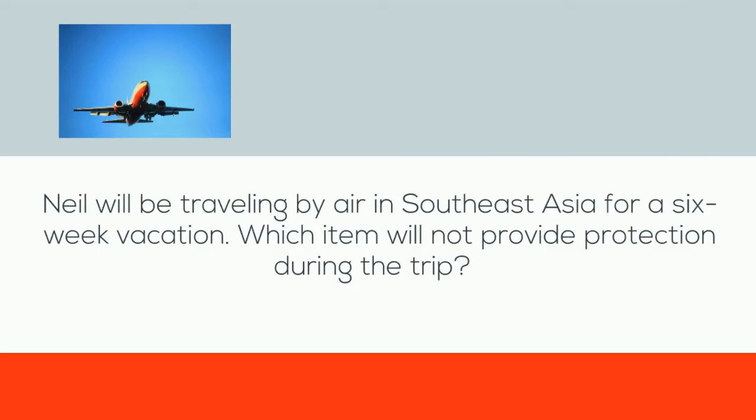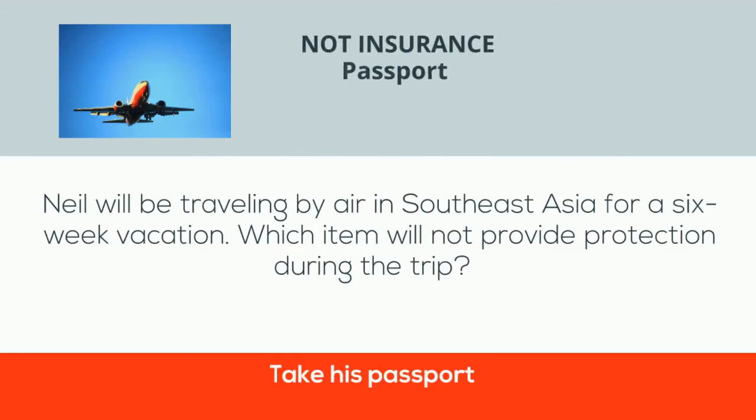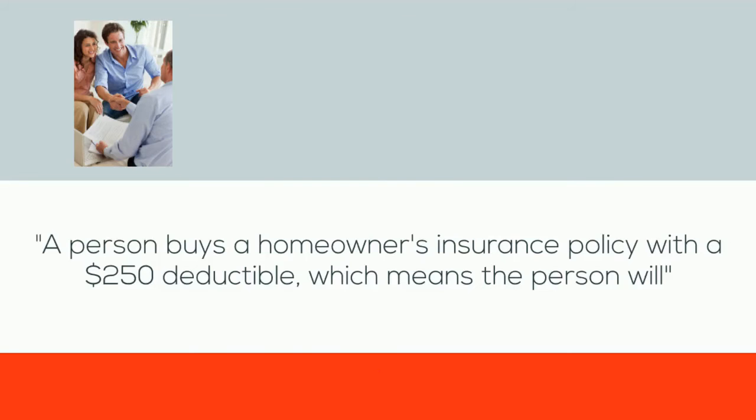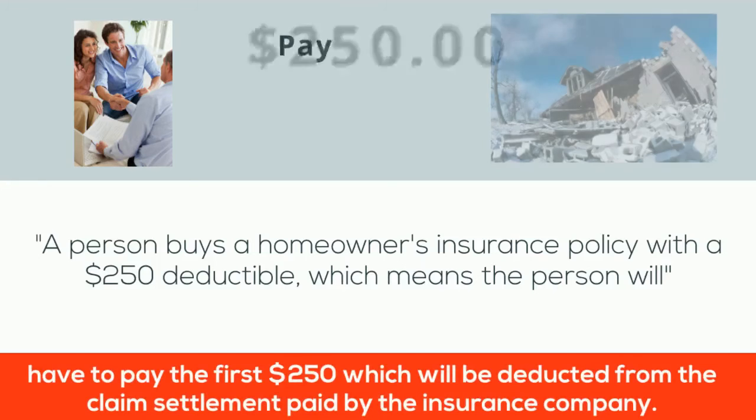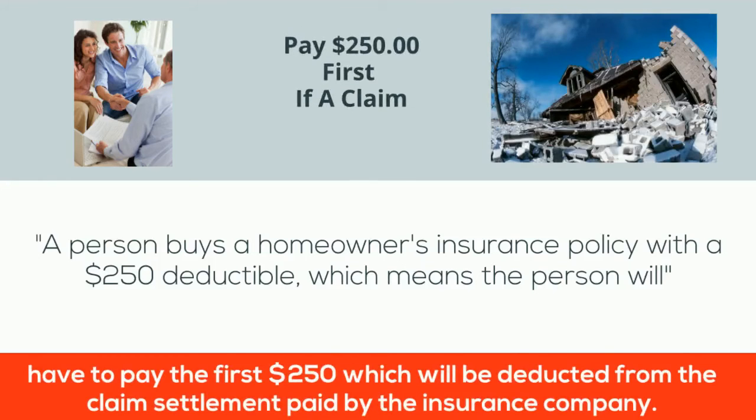Neil will be traveling by air in Southeast Asia for a 6-week vacation. Which item will not provide protection during the trip? Take his passport. A person buys a homeowner's insurance policy with a $250 deductible, which means the person will have to pay the first $250, which will be deducted from the claim settlement paid by the insurance company.